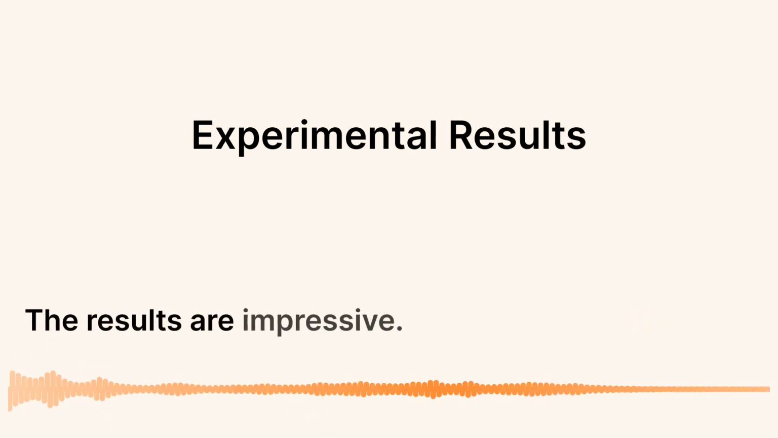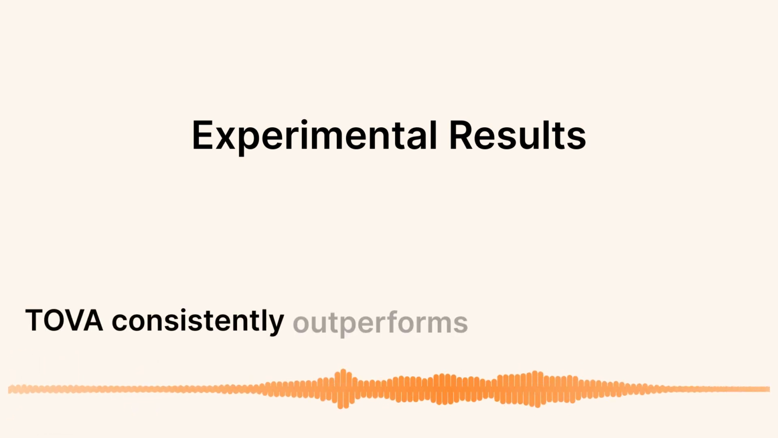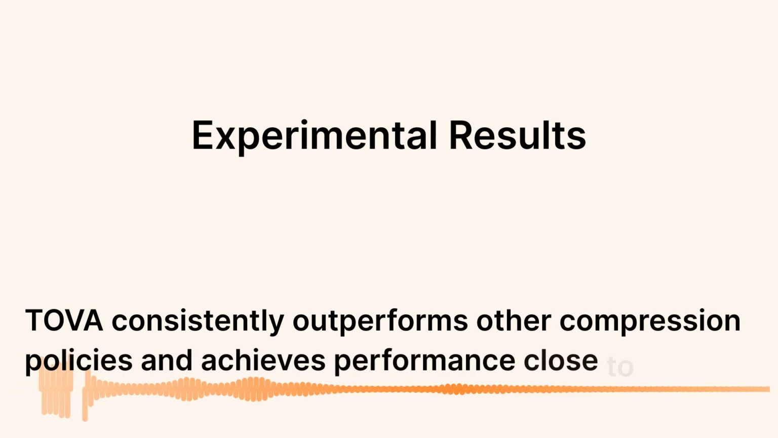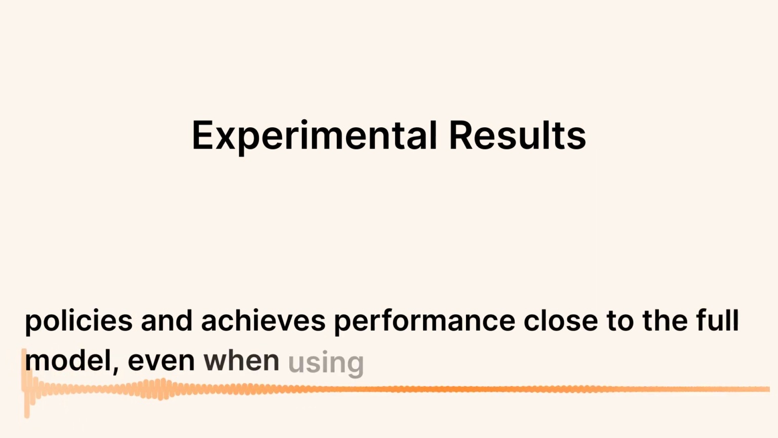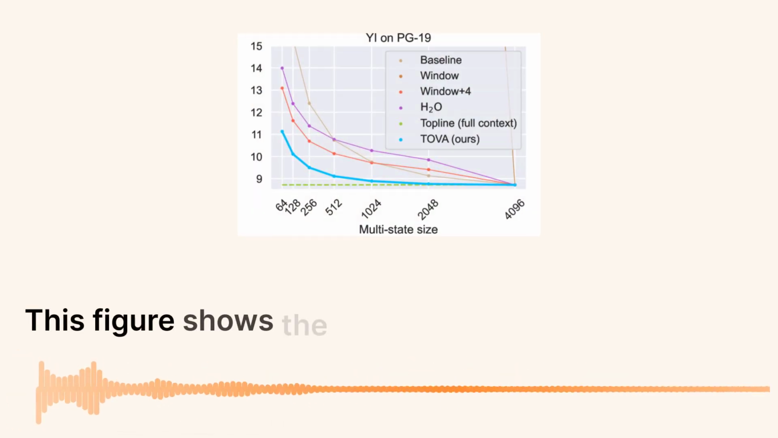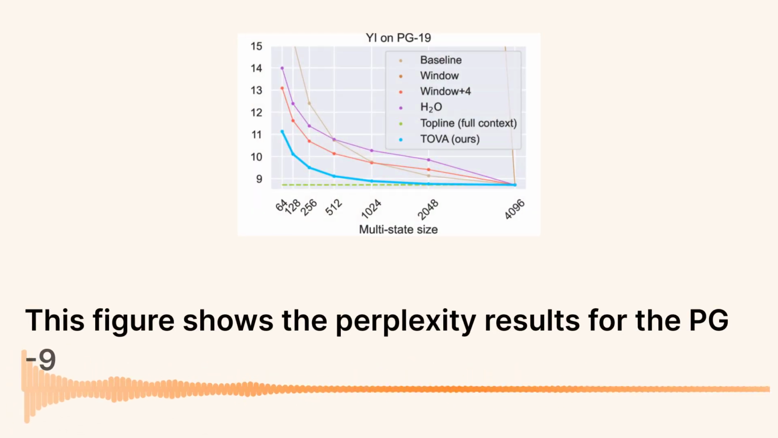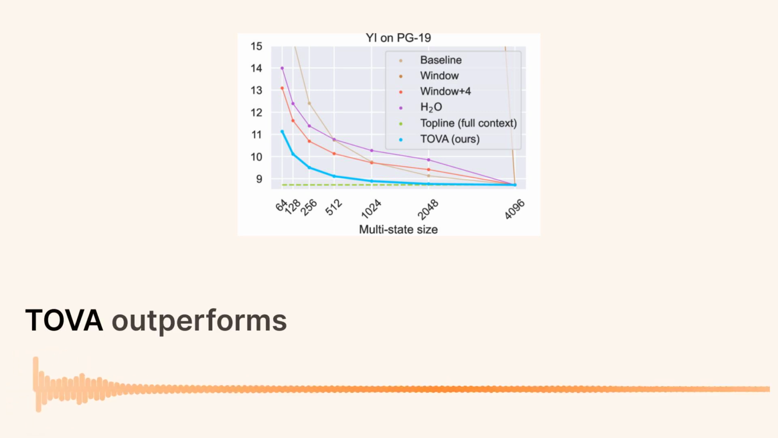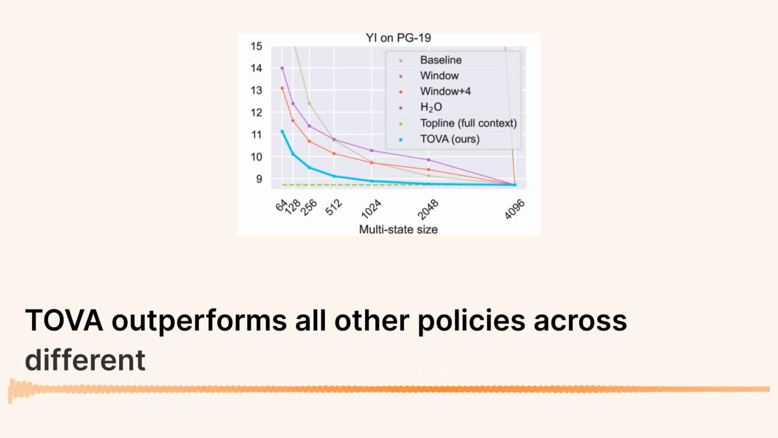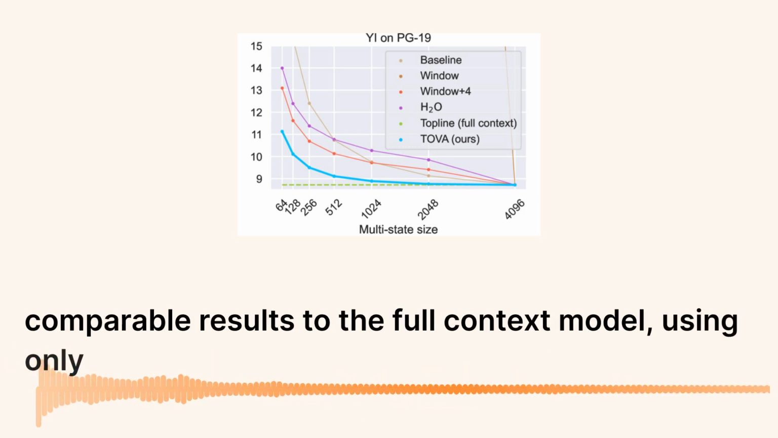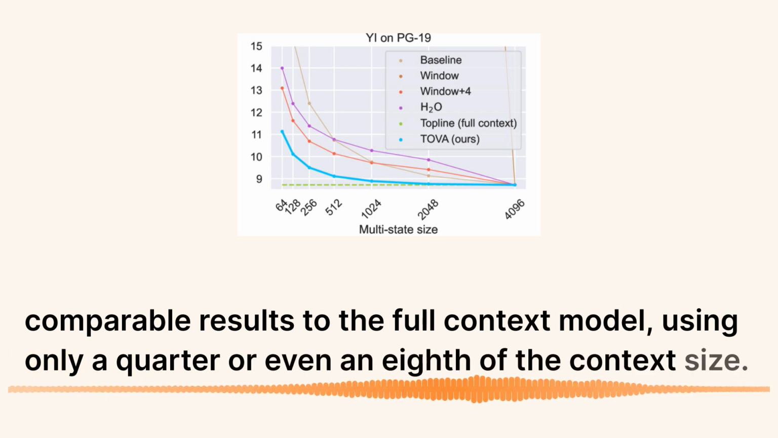The results are impressive. TOVA consistently outperforms other compression policies and achieves performance close to the full model, even when using only a fraction of the original context size. This figure shows the perplexity results for the PG-19 language modeling benchmark. TOVA outperforms all other policies across different multi-state sizes, while maintaining comparable results to the full context model, using only a quarter or even an eighth of the context size.